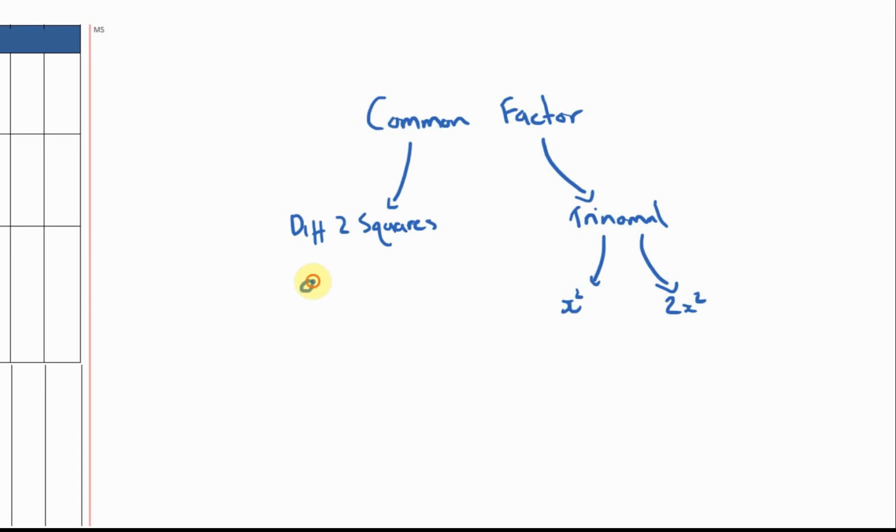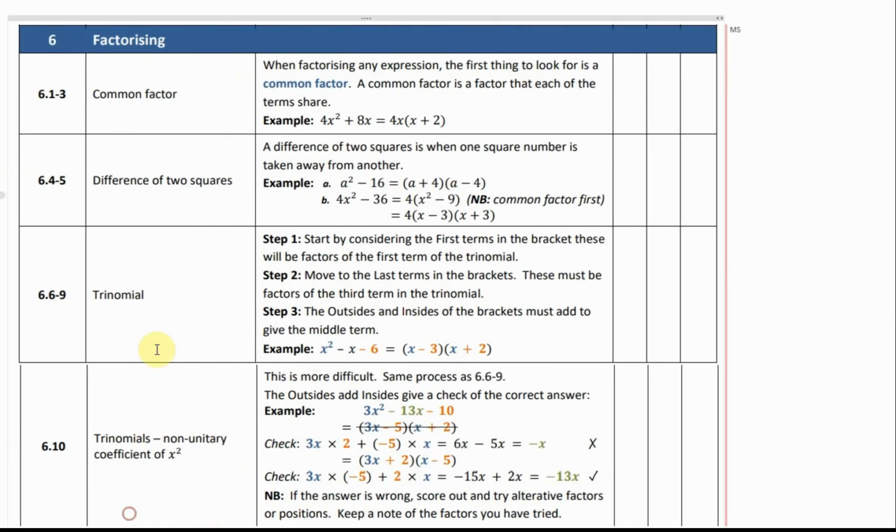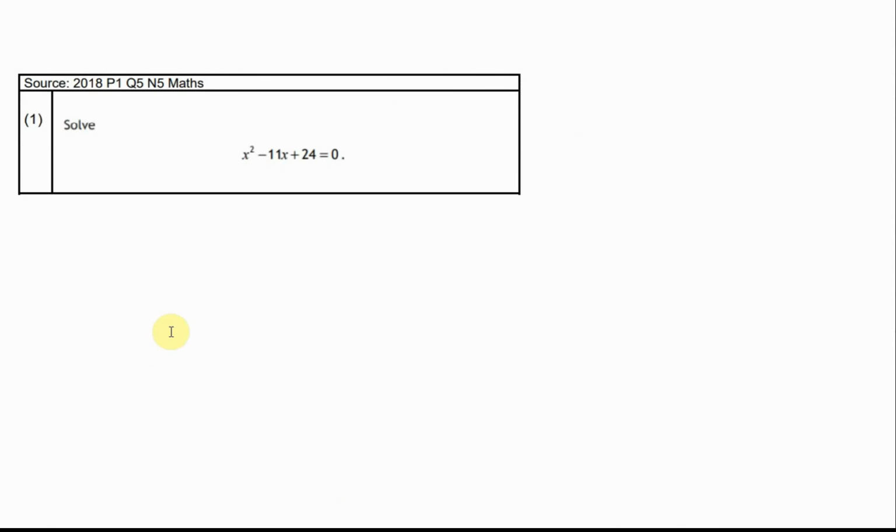And that's always written in the form, a squared take away b squared. So for example, it could be x squared take away 9, something like that. But there's two terms, not the three terms which you get with the trinomial. That's where the tri comes from, three terms. So it'll be x squared plus 2x plus 1, 2x squared plus 4x plus 5. But we should always try and take a common factor out first if we can. So let's go through a few questions and we'll see how we get on.